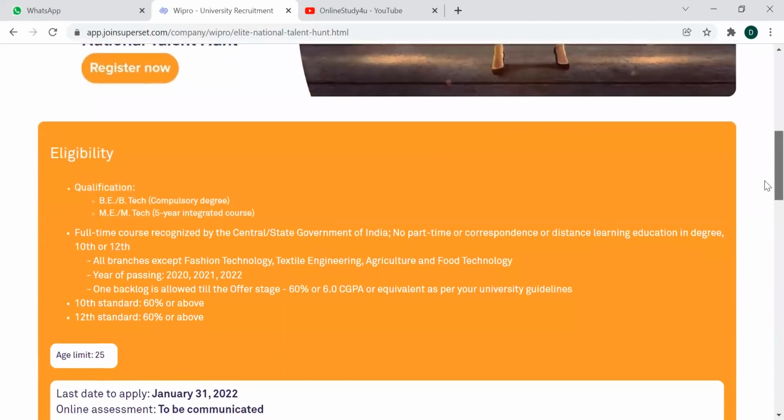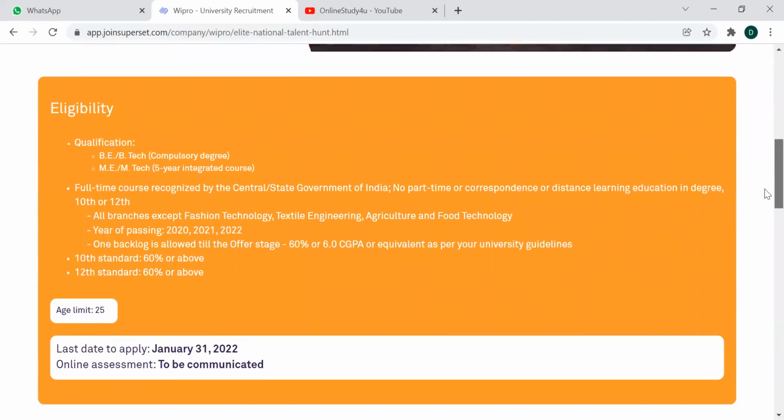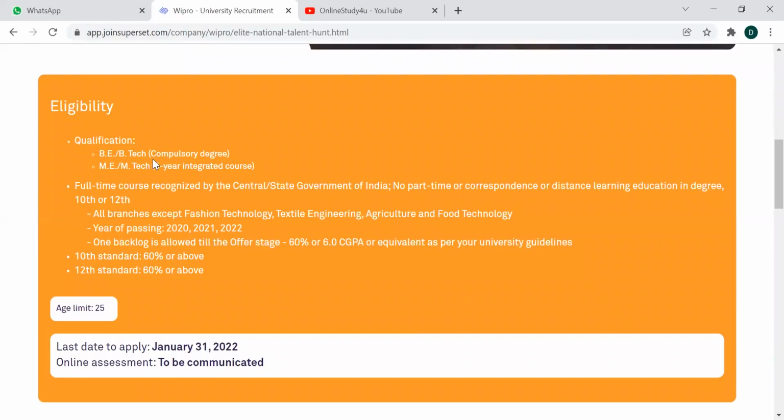Coming to the eligibility criteria, the qualification criteria is BE, BTech, ME or MTech. That is the compulsory degree: BE or BTech, ME, MTech, or a 5-year integrated course. It must be a full-time course recognized by the central or the state government of India. No part-time, correspondence or distance learning degree. What they mean is that around your 10th, 12th and degree, you must not be enrolled in any kind of correspondence or part-time courses. You must be enrolled in central or state government recognized universities.